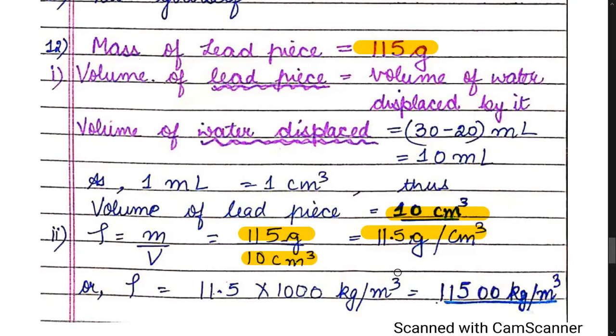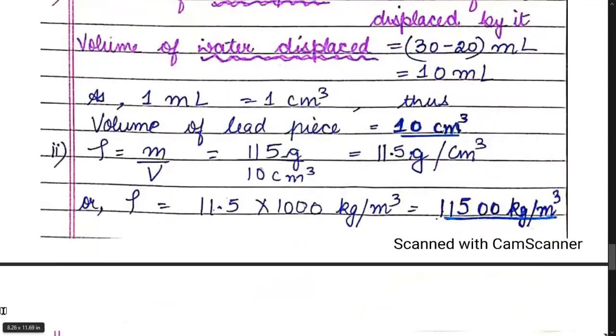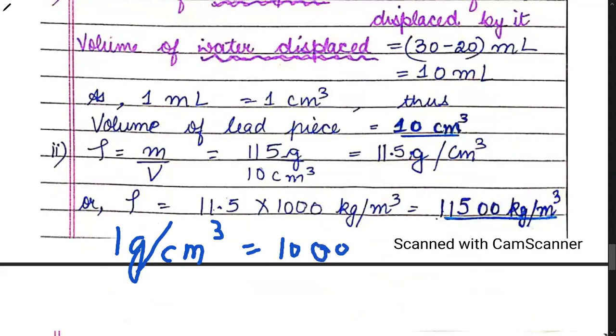If you want to find the answer in kg per meter cube, what will we do? Children, 1 gram per centimeter cube means 1000 kg per meter cube. It means that 11.5 gram per centimeter cube is equal to 11.5 multiplied by 1000 kg per meter cube.